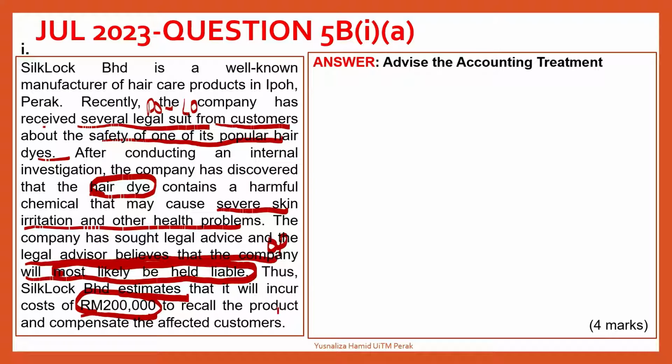So there is a reliable estimate. So you can see here all three criteria are met. There is a present obligation as a result of past event, either legal or constructive obligation. Second, there is also an outflow that is probable. Third, there is a reliable estimate of the amount of obligation.